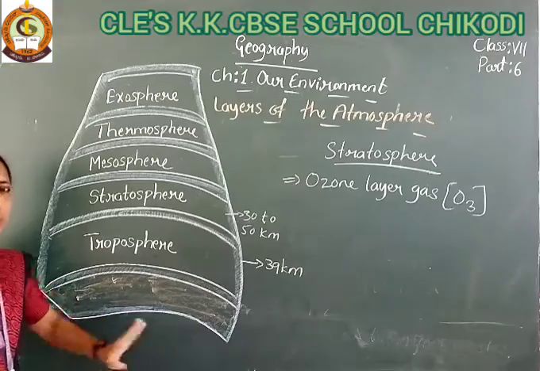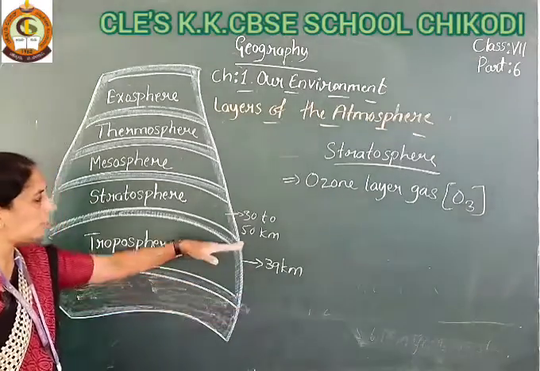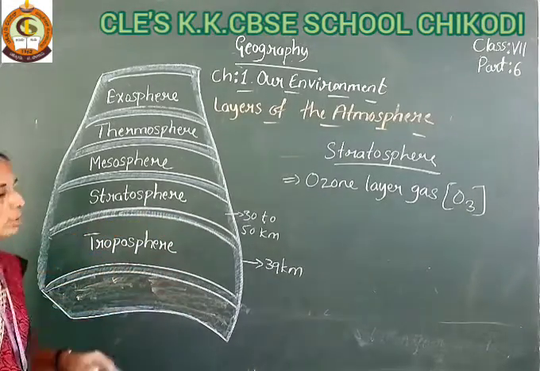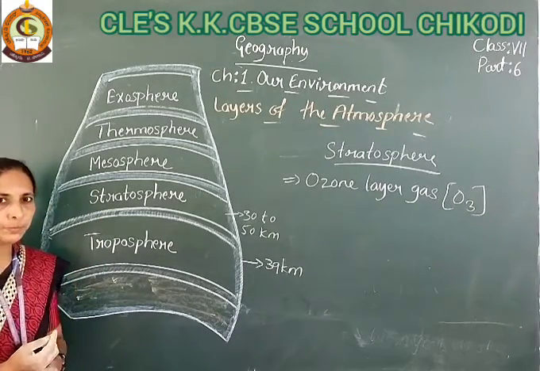It is far from the Earth's surface. The troposphere is 39 kilometers, and the stratosphere is about 30 to 50 kilometers distance from the Earth's surface. Understood? So once again, repeating the stratosphere.